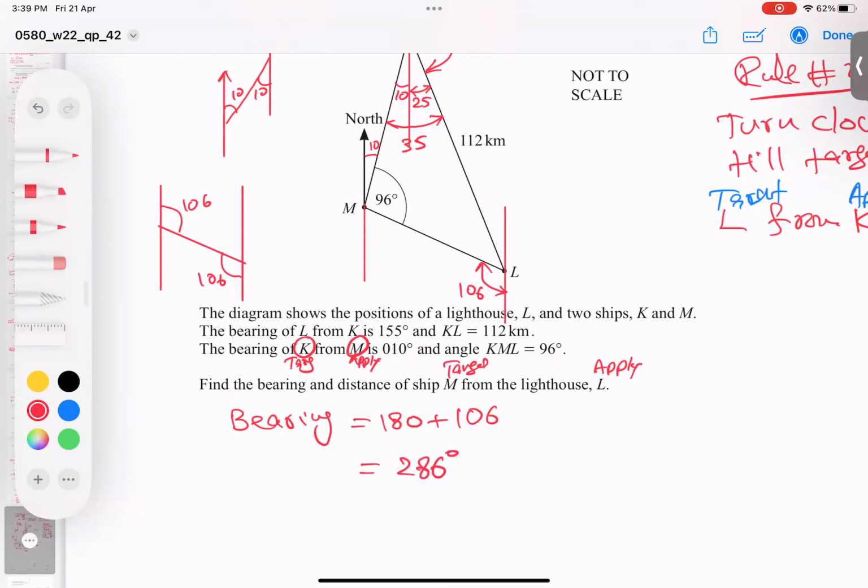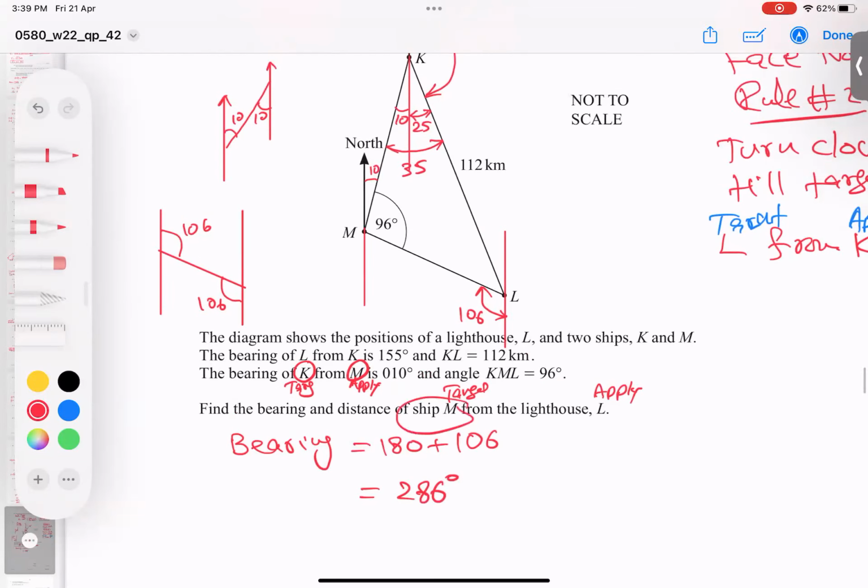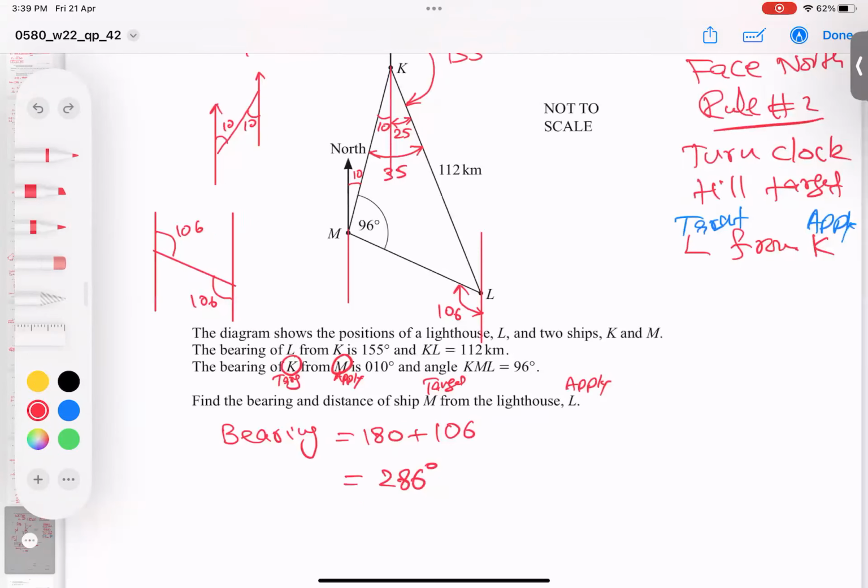And let's talk about the next part. He is asking for the distance of ML, so this gap. If I make this diagram, I believe inshallah you will understand.